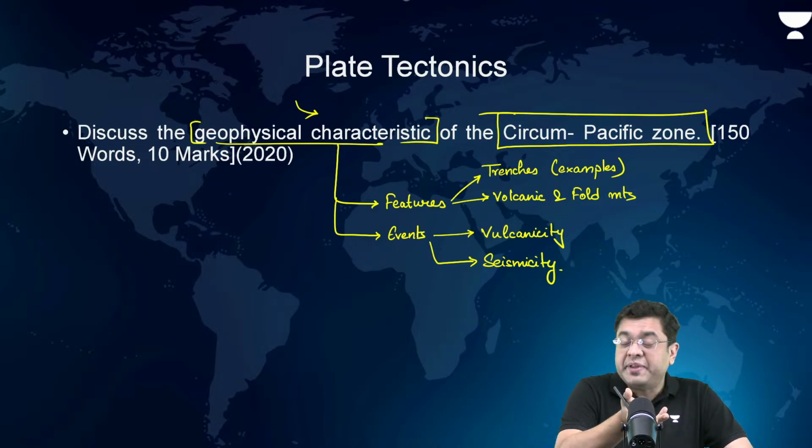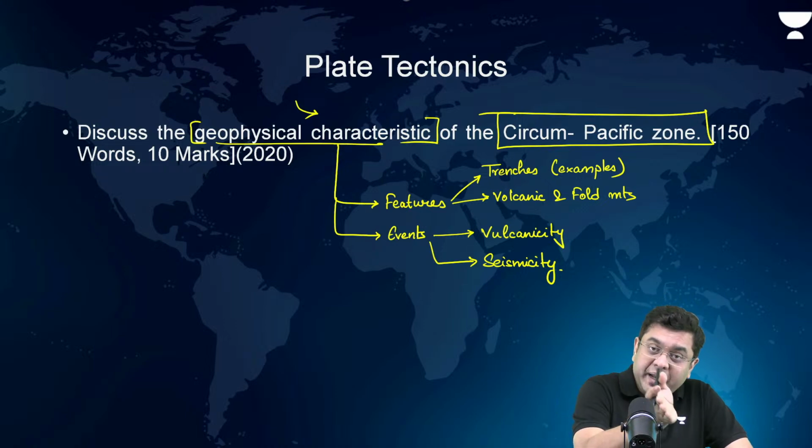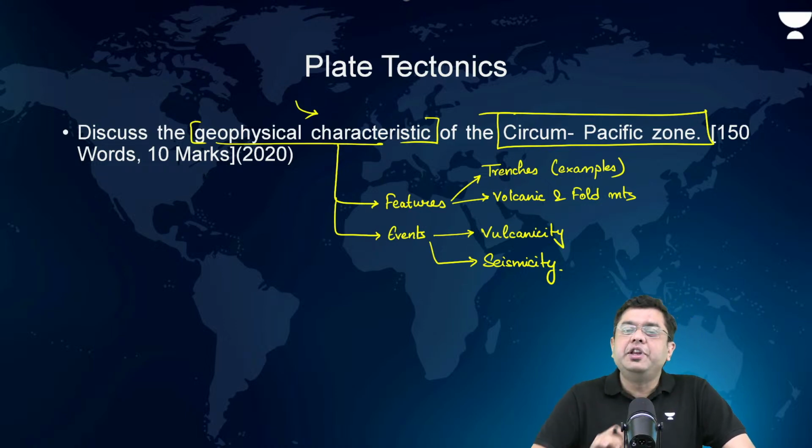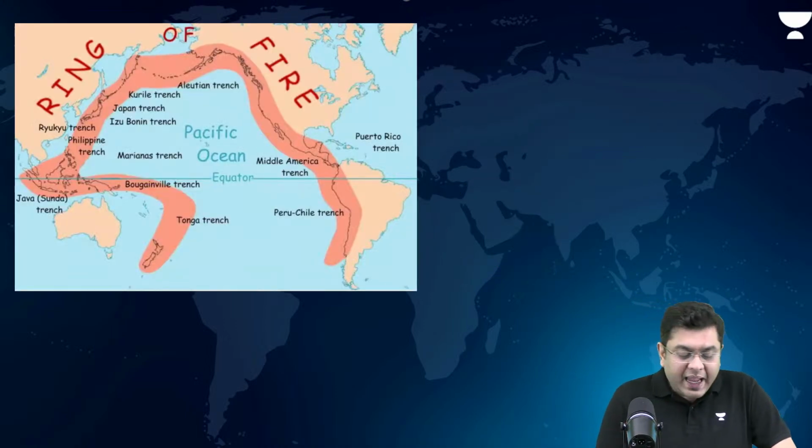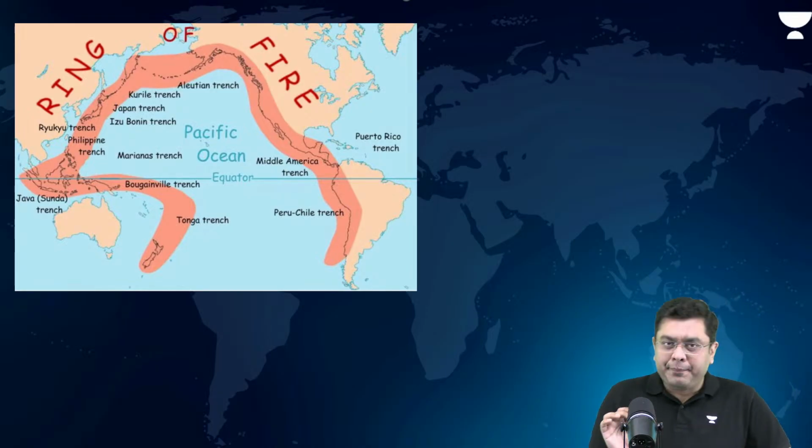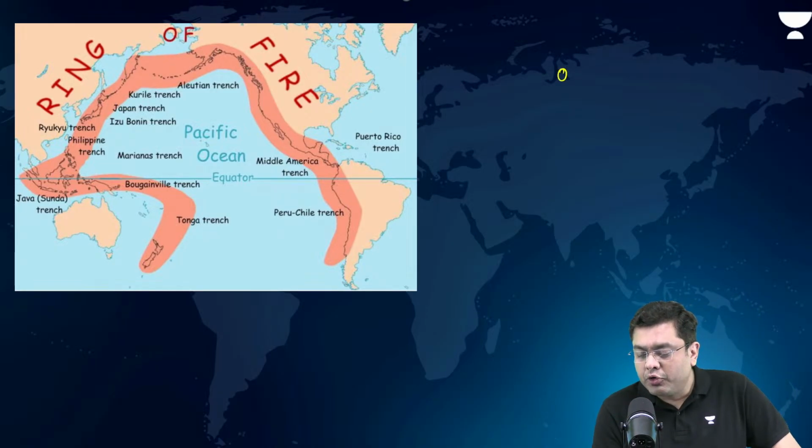All these examples, the Pacific plate and the Philippine plate, need to be provided. And then you draw this map also. Then you also have to mention in this the role of oceanic subduction.